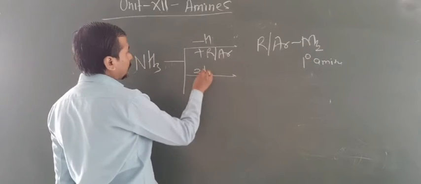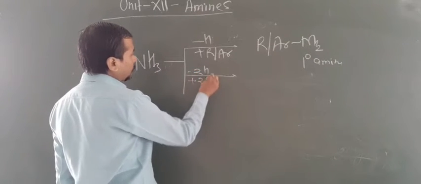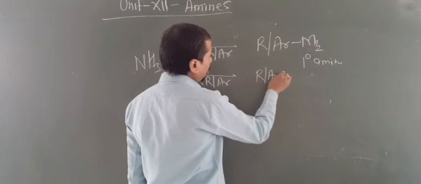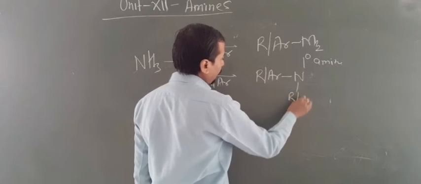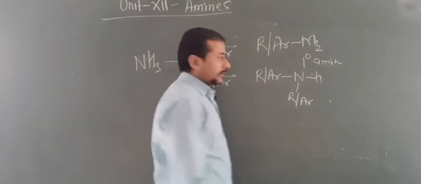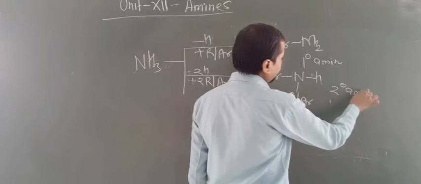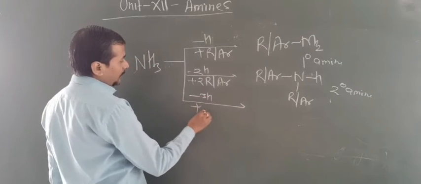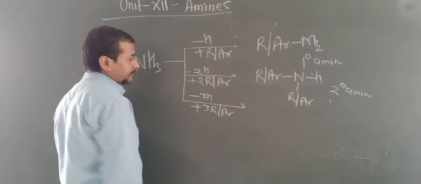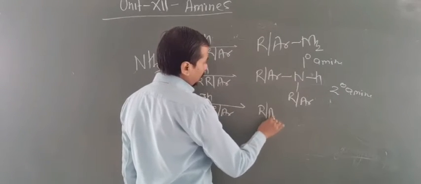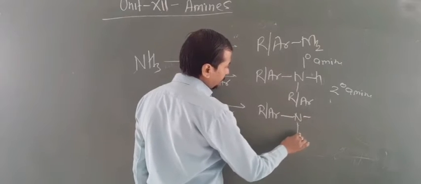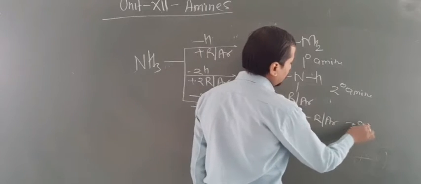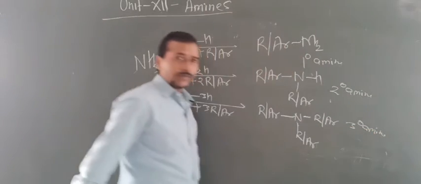If you replace 2 H and add 2 R or Ar, in that condition you get R and Ar two times like this, and 1 H here. So this is known as a 2 degree amine. Then you replace 3 H and add 3 R or Ar. In that condition you will get no H attached to the nitrogen atom. So this is known as a 3 degree amine. Are you getting this point?